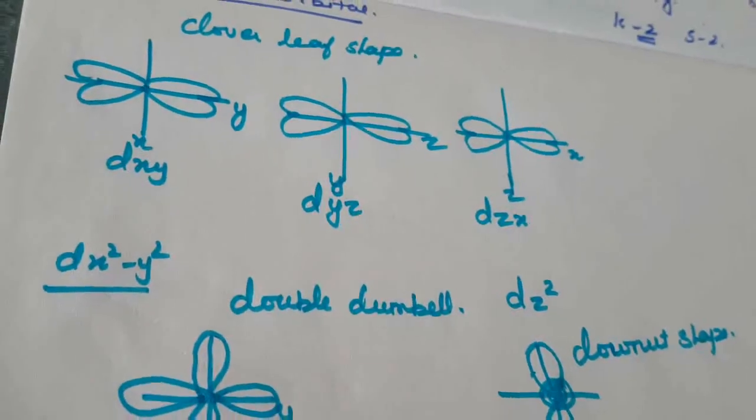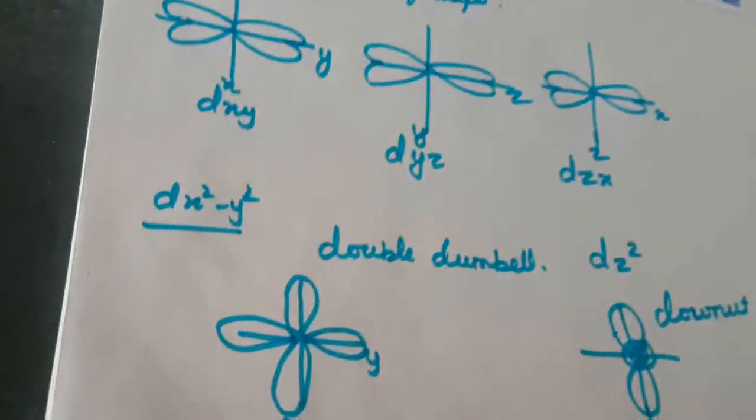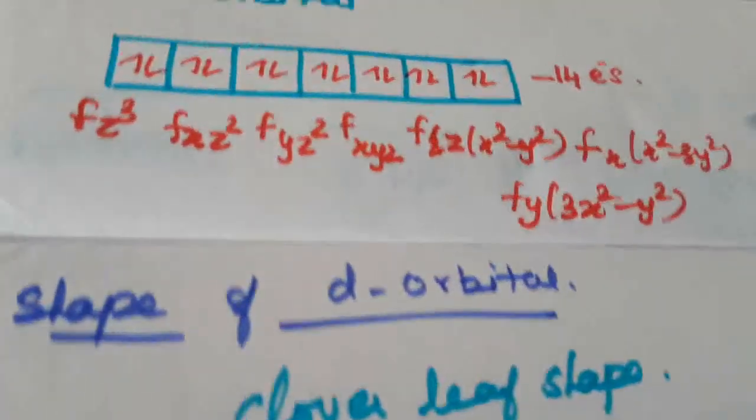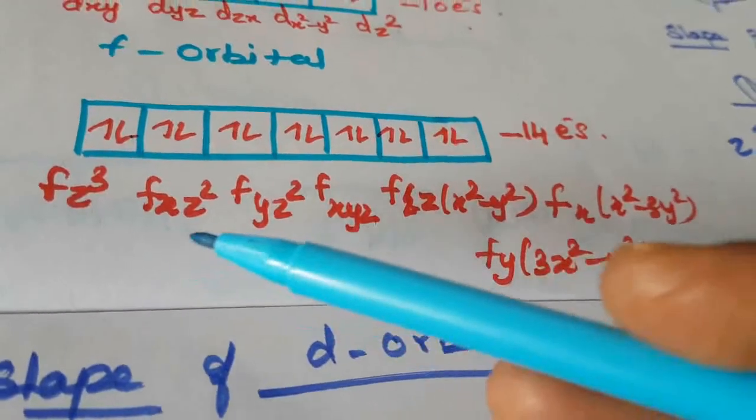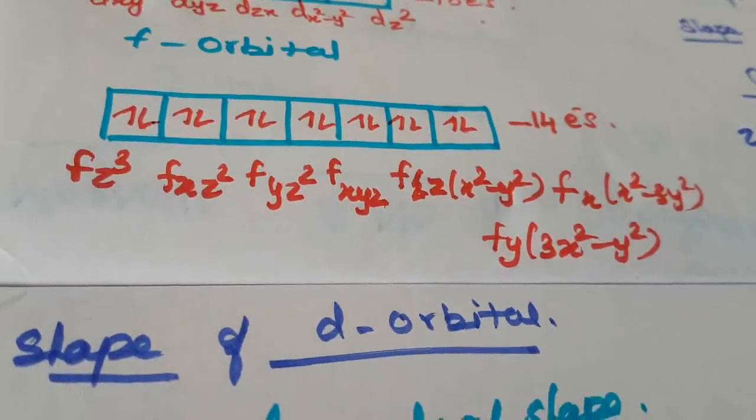Then the f orbital, no need to draw this one. Remember the shapes of the s, p and d orbitals, these 3 are very important. There are 7 orientations of the f orbital.